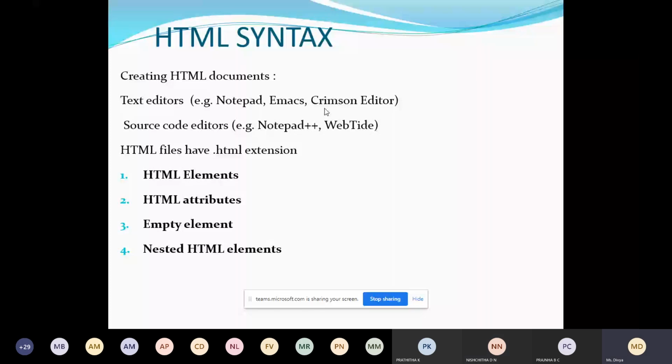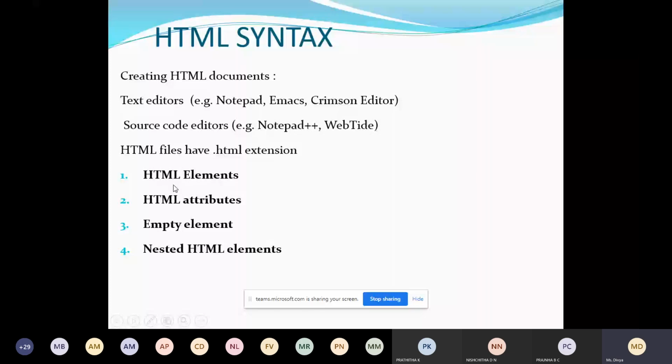Along with that, we can go for Notepad++, WebTite. So these are some of the text editors we can use for creating the HTML documents. And as I already said, we have to give the extension .html. Okay, and coming to the syntax,